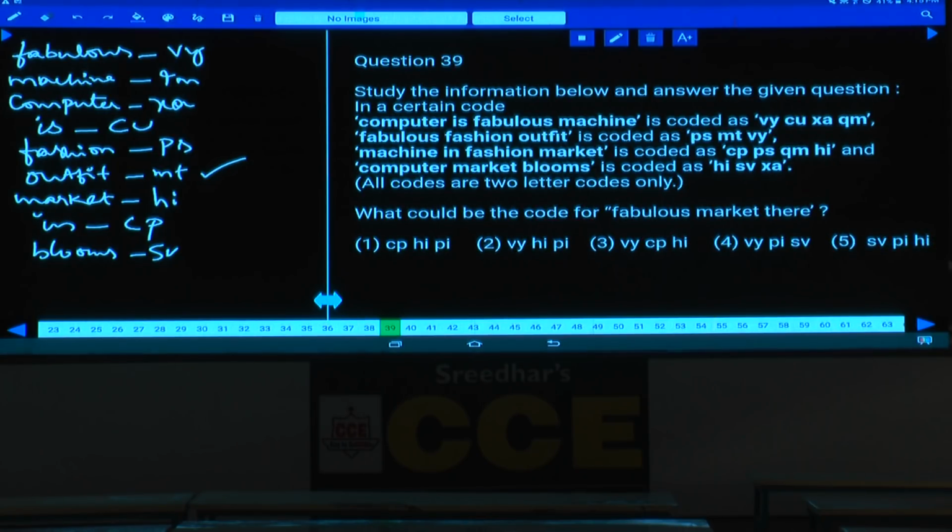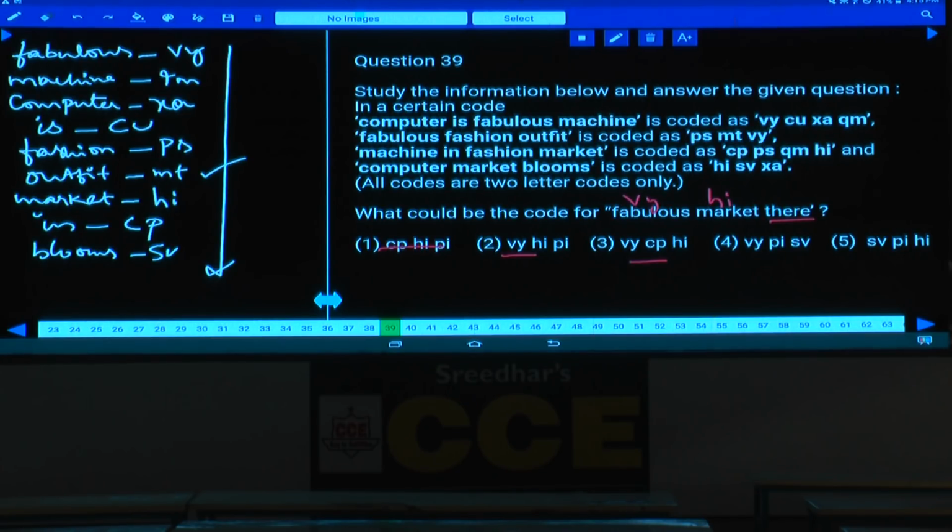Then question number 39. What could be the code for "fabulous market there"? Fabulous is coded as VY, and the code to the word market is HI. And the word there is nowhere given in these sentences, isn't it? The word there is not present here, and the code to this could be anything other than the given codes. Now VYHI cannot be your answer, and the other VYHI could be your answer, isn't it? Hence either choice 2 or choice 3.